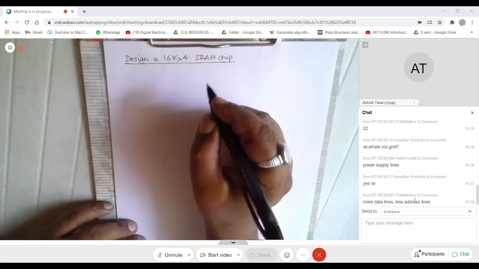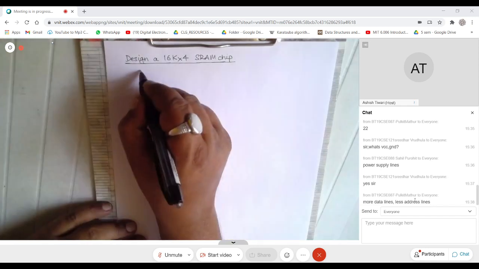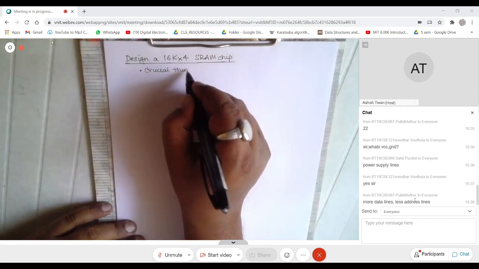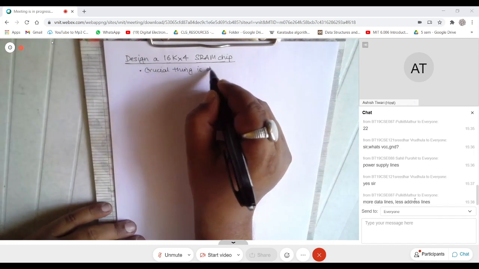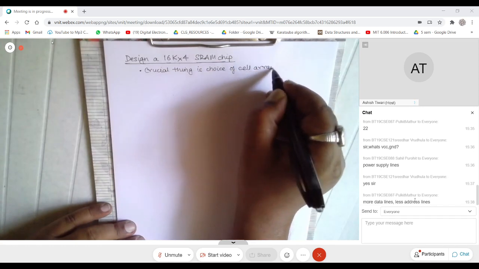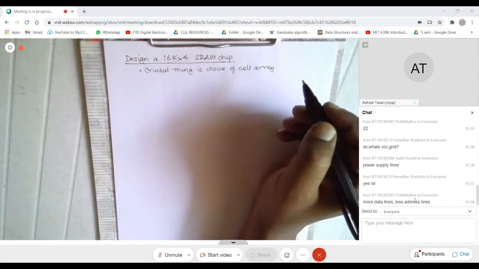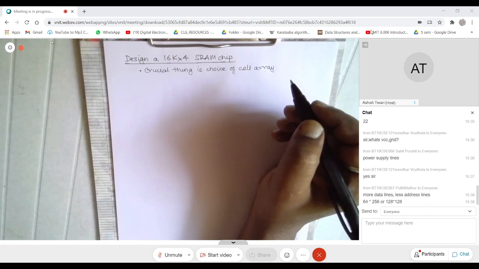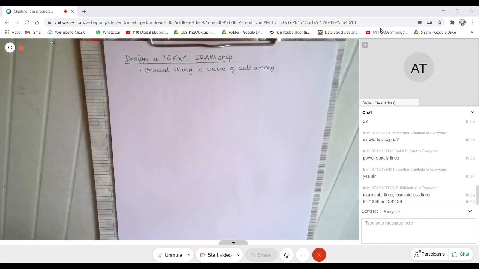What about the cell array? Can somebody help me? Here the crucial thing is the choice of cell array. Can somebody guess what should be the cell array size? Anybody? So it should be 64 cross 256 or 128 cross 128. Will 128 cross 128 do the trick?